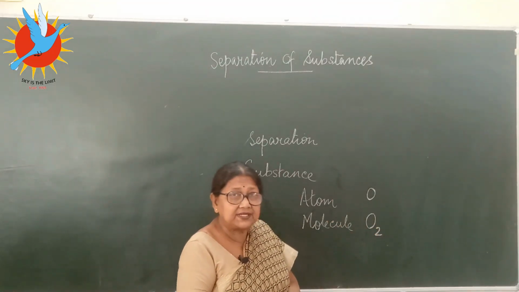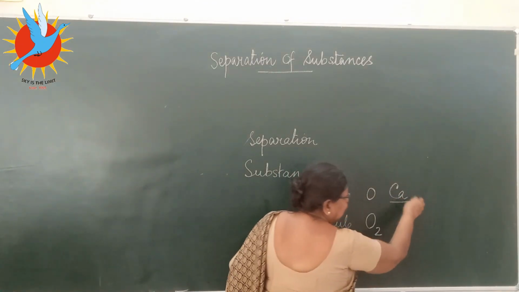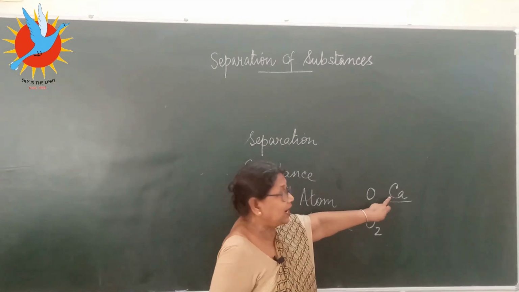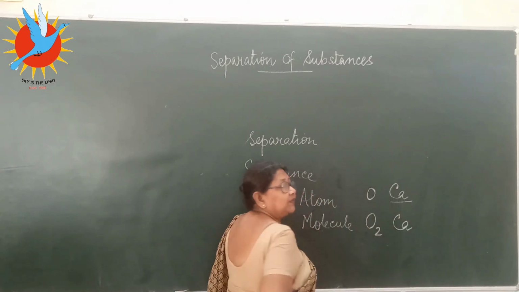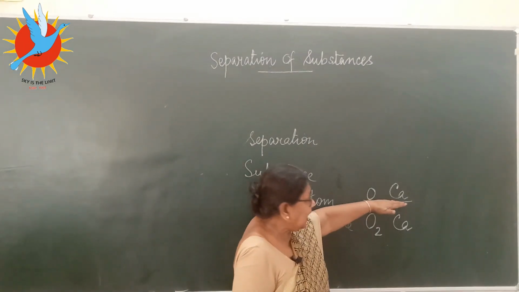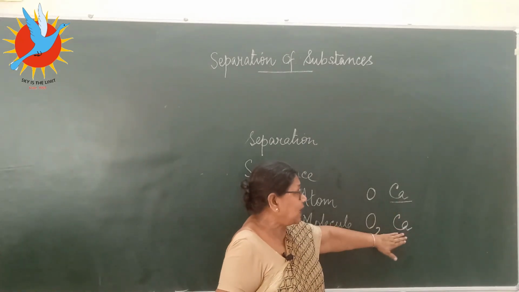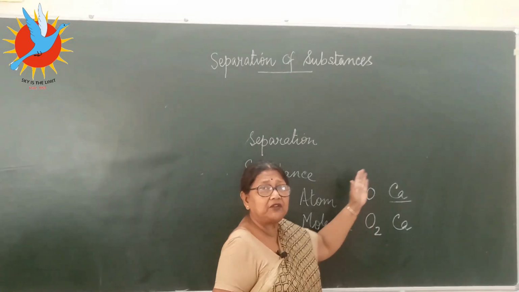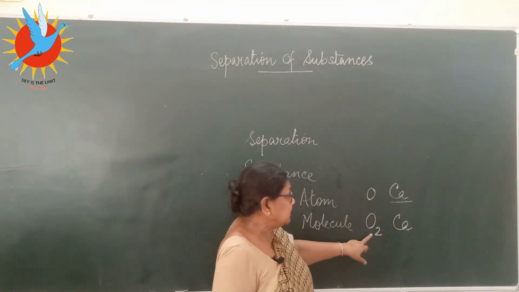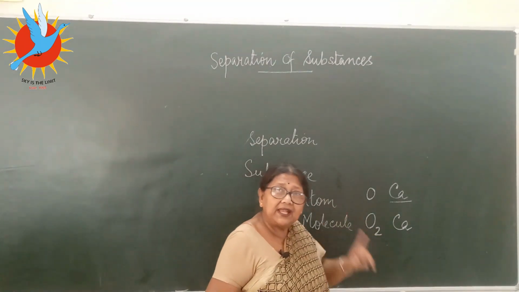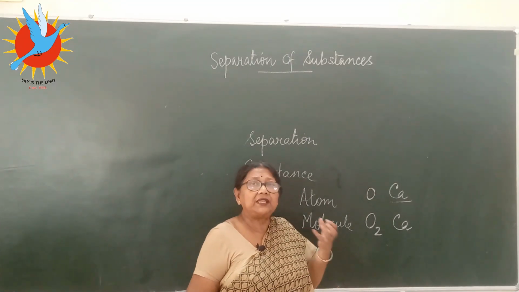When I say may exist, for example, let's take calcium. The symbol of calcium is Ca, which shows one atom of calcium. But the formula of calcium is also Ca. What does it mean? That means one atom is making one molecule. Are you getting it clear? One atom makes one molecule, so we haven't shown any number of atoms here. But those formulae where we represent with the number of atoms, it means that single atom of those substances do not exist. They are the smallest particle, but they do not exist.